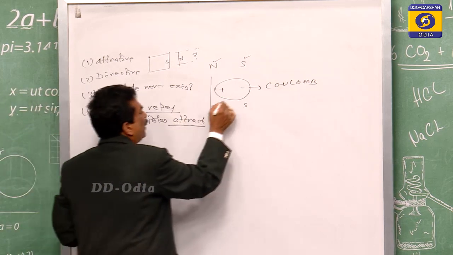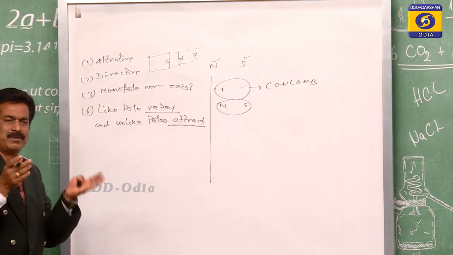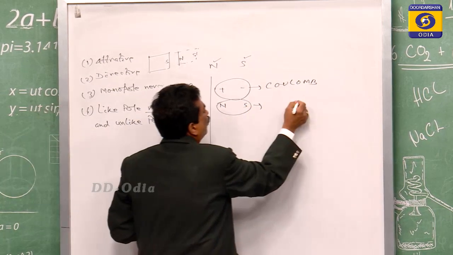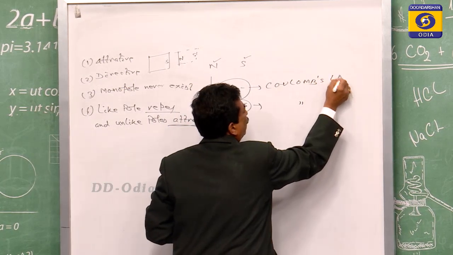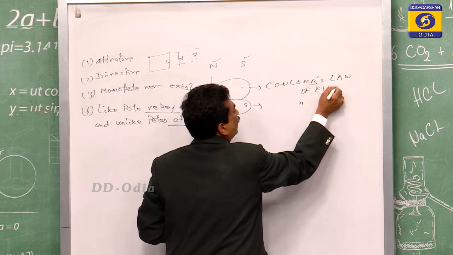And here between the north and the south, there is also a force of attraction among the poles, and that is Coulomb's force, the Coulomb's law of electrostatics.